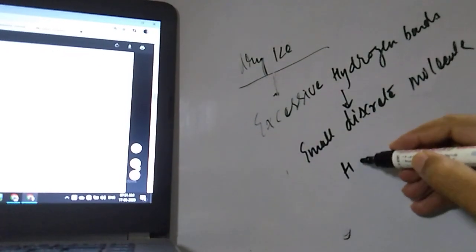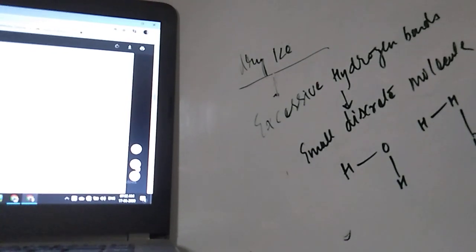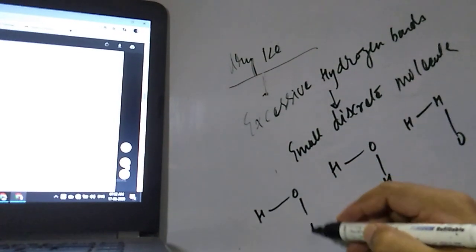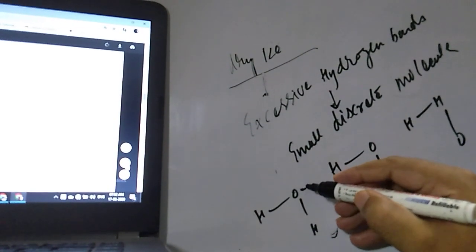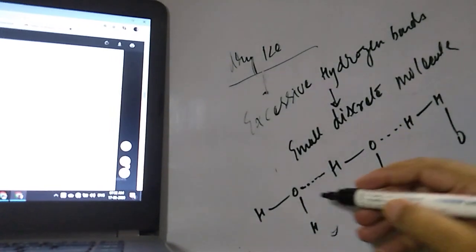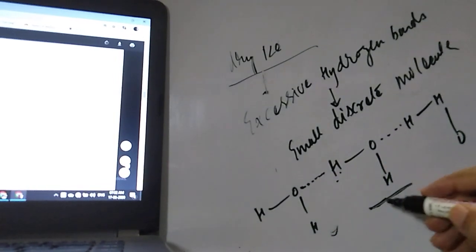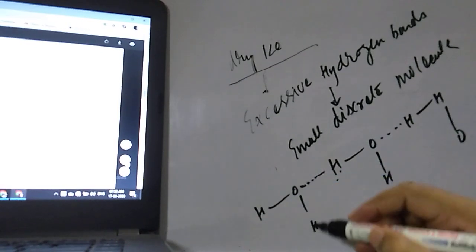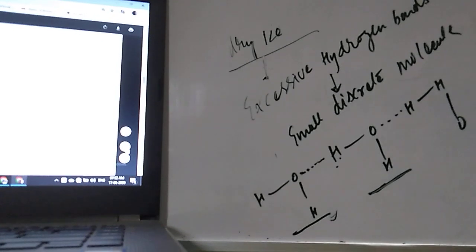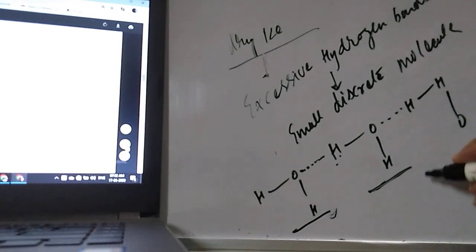HOH is there, and here is also HOH. So you will find the hydrogen bonding will be there. Definition: the force of attraction between the hydrogen atom of one molecule with the most electronegative atom of another molecule is known as hydrogen bonding. That we will study in a different chapter, but our correct option for this will be option number D.